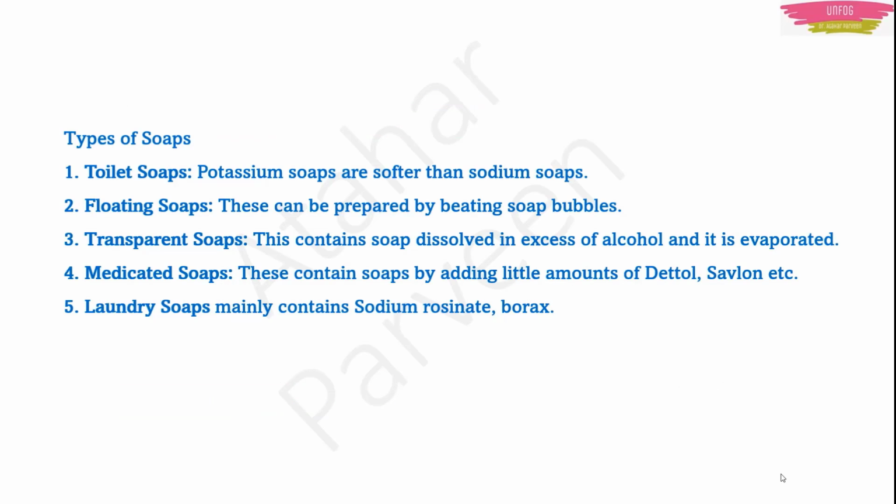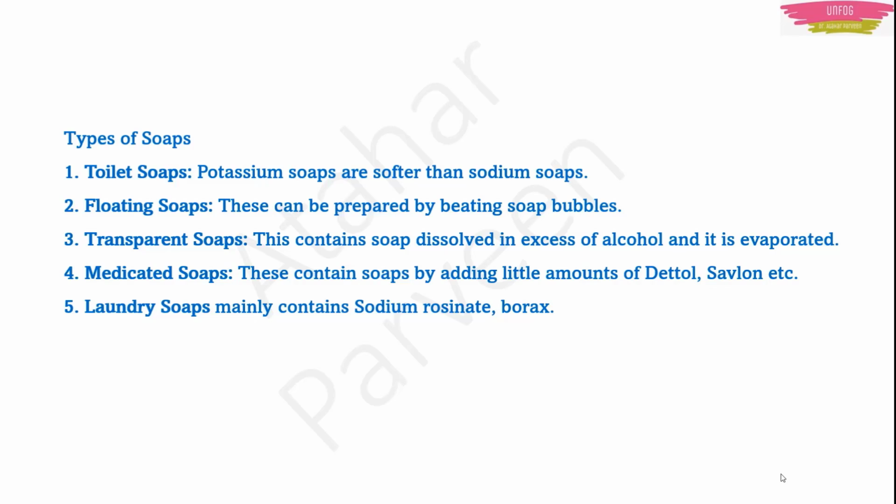Now there are 5 types of soaps: toilet soaps, floating soaps, transparent soaps, medicated soaps and laundry soaps. Toilet soaps are softer than sodium soaps. Usually soaps can be of potassium or of sodium. They can be made of either of these two chemicals, but potassium soaps are softer than sodium soaps. The soaps you use to bathe, wash your hands and wash your face are known as toilet soaps.